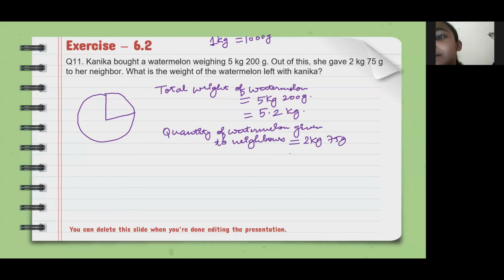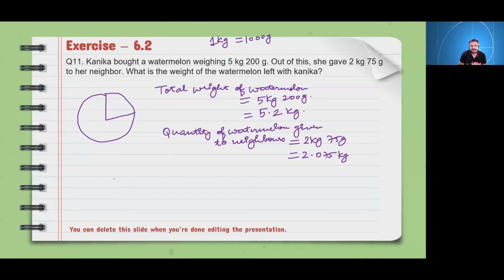So convert this also into kg. What it will come? 2.75 kilogram. Wrong. 2.75 not. 2.075 kg it will come. Okay. 2.075 it will come.